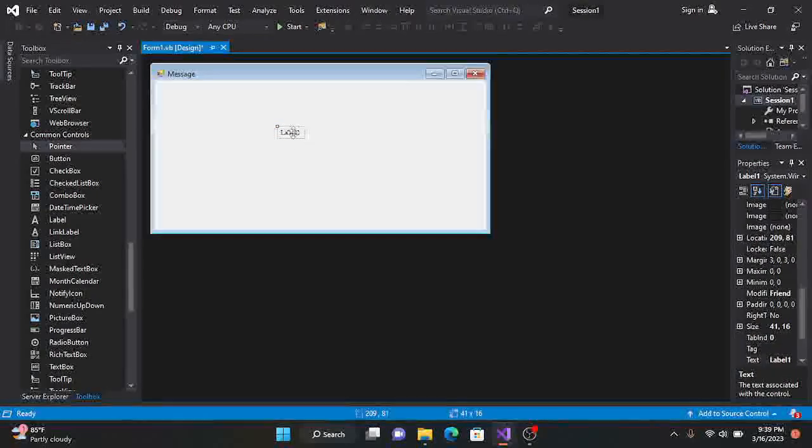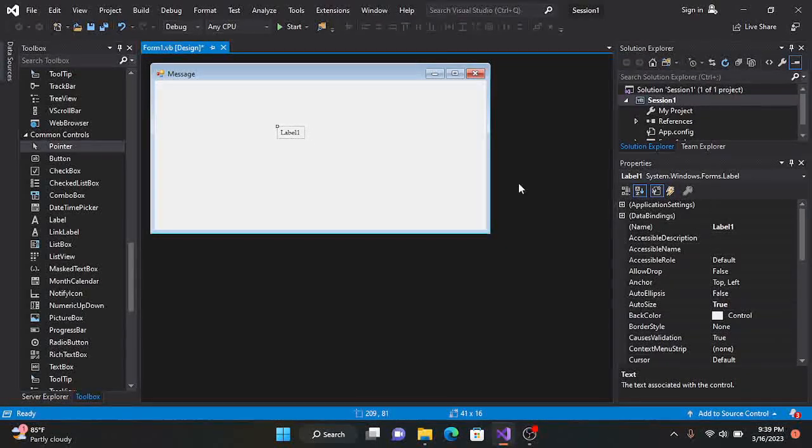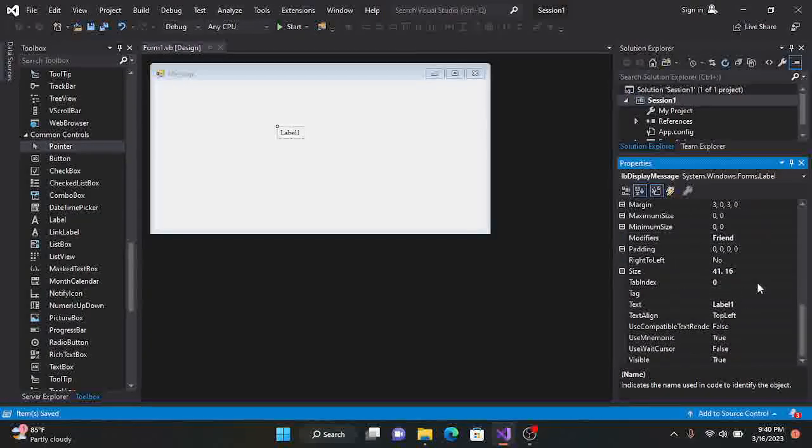Now to name our label, we are going to use our properties toolbox. So in our properties toolbox, whenever you have a label and you are naming the label, the name of the label must begin with LB. So you say LB and then we give it a name. So let's say display message, right? Then I say Control S to save it. Then I scroll down to text.